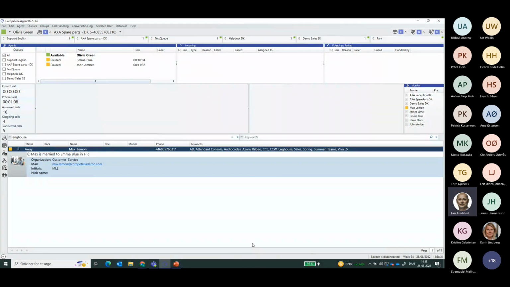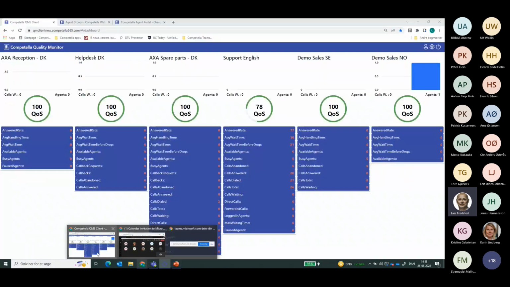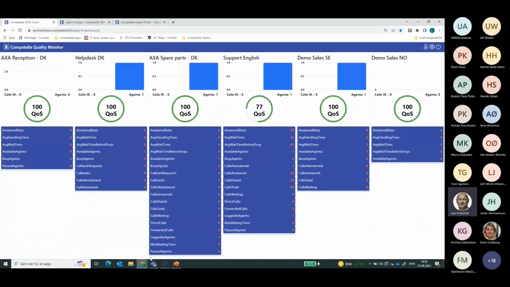So this brings me to the next part of my demo, which is about other supervisor tools than the ability for Olivia, as you saw before, to be able to both force agents into the queue as well as actually force them out or put them into pause mode.